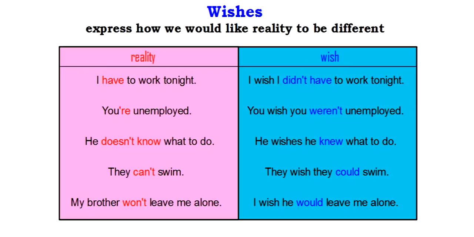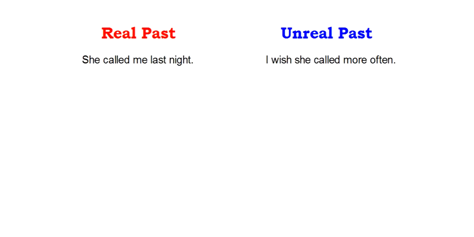So why is the verb changing like this? Why am I going from the present to the past? Is it because in the past they could swim but now they can't, or in the past I didn't have to work? Well, that's not the case, because this is not a real past. This is called the unreal past. And the unreal past is a very special form of the verb. Although it looks exactly like the regular past form, the meaning is unreal. It's hypothetical. So this is how we express hypothetical situations in English. We use the past tense, but it's not a real meaning.